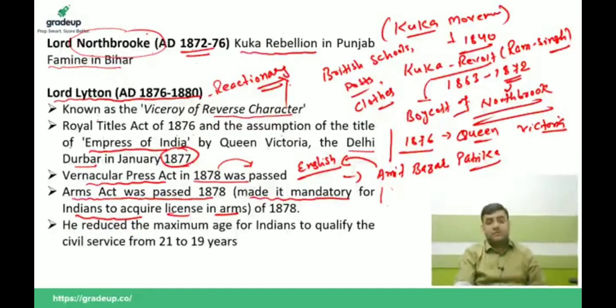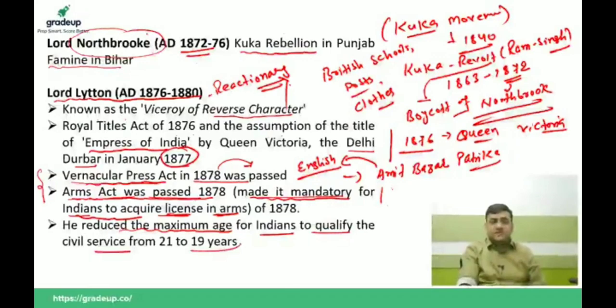So remember, two cruel acts were passed by Lord Lytton in India, and both were in 1878. One was the Vernacular Press Act of 1878 and the second was the Arms Act of 1878, which made it mandatory for Indians to acquire a license for the possession of arms. And also, he reduced the maximum age for Indians to qualify for the civil services from 21 to 19 years.